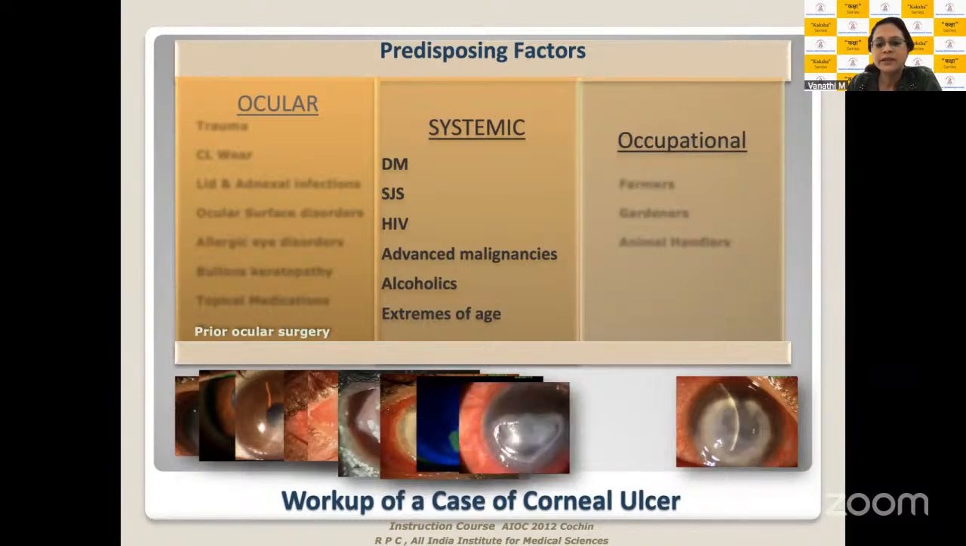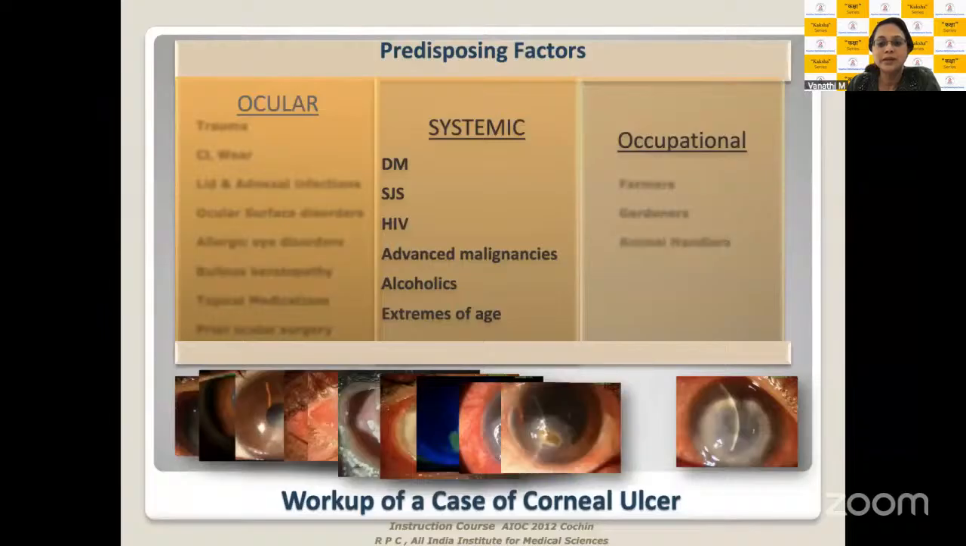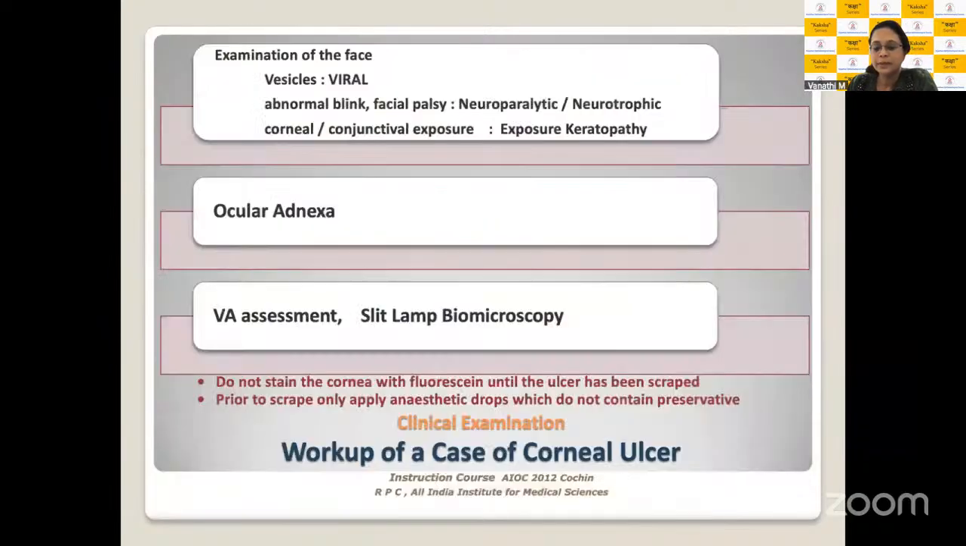Then you look at systemic features. I think we all know diabetes, SJS, immunocompromised states, malignancies, patients who are alcoholics because of malnutrition, and extremes of age. Occupational factors largely are farmers, gardeners, animal handlers. These are very frequent ones which come to us in our practice. But also remember all those who are working in labs, handling or in contact with biological tissues, soil, are all prone to the risk of infection, especially if you're not able to maintain good ocular hygiene. So some of these are representative pictures, and now we'll move on to the next one.